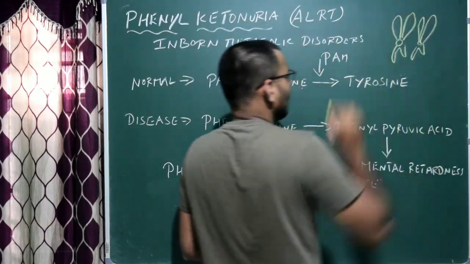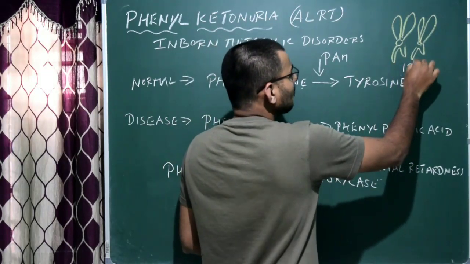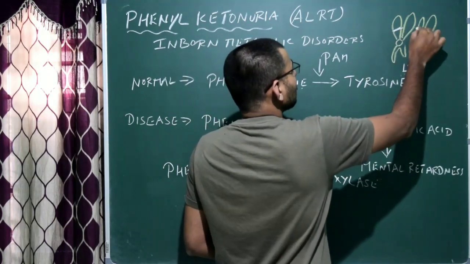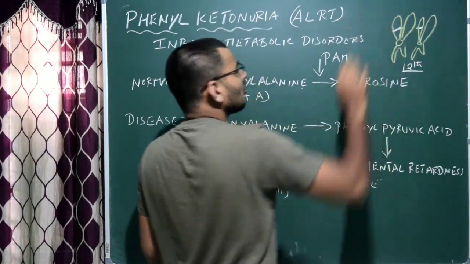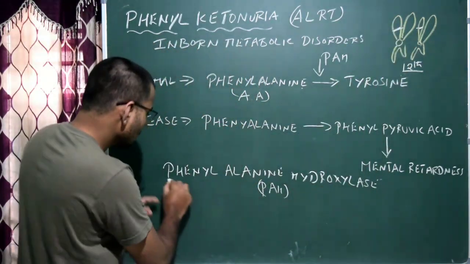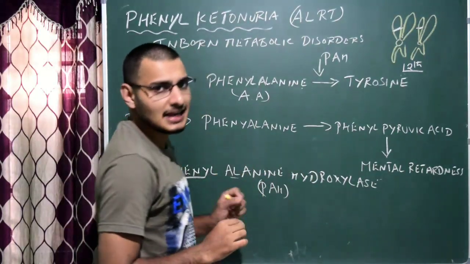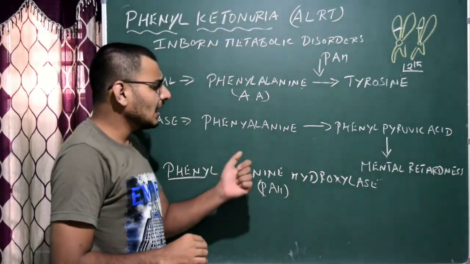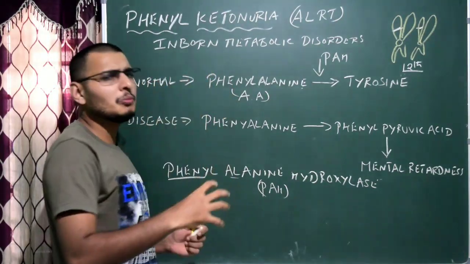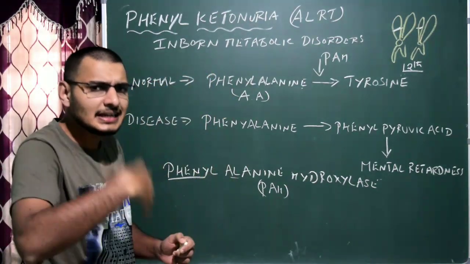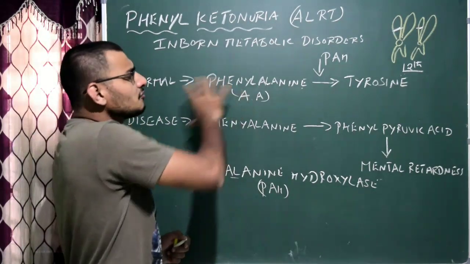So this is the autosome, which is our 12th chromosome. There is a gene situated on the 12th chromosome. This gene is responsible for the production of one enzyme called phenylalanine hydroxylase. What is the function of phenylalanine hydroxylase? It is responsible for the conversion of a normal natural amino acid which is taken in the form of food, that is called phenylalanine.